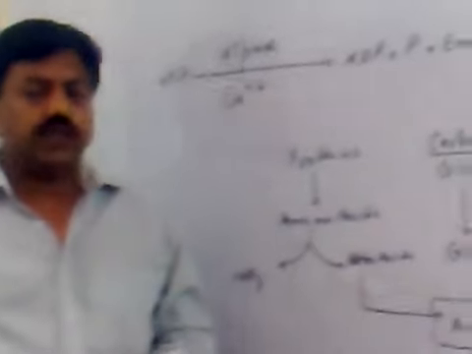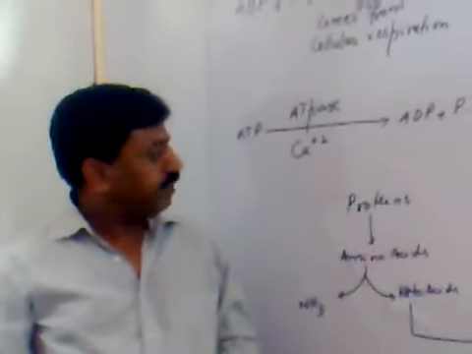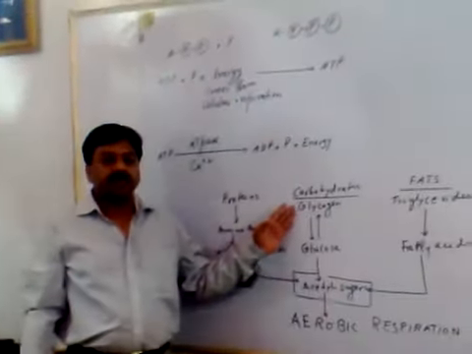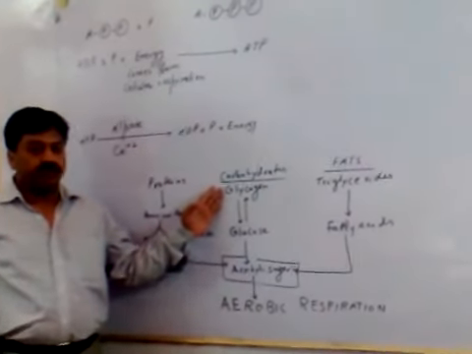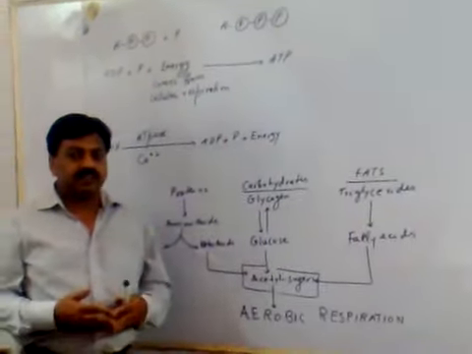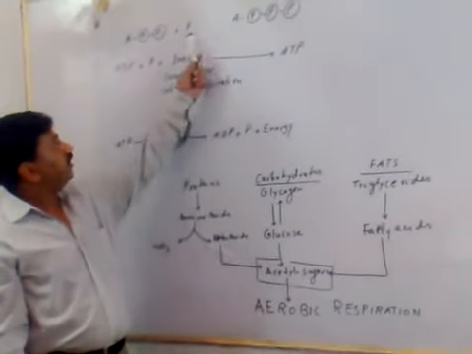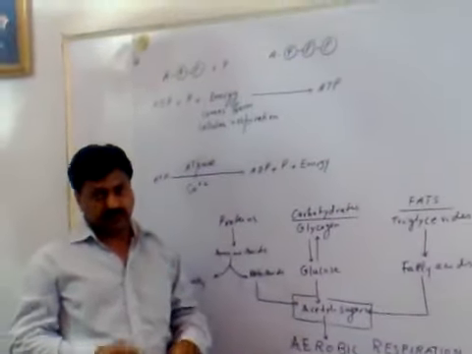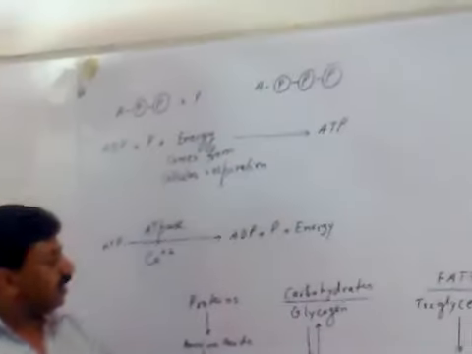And living things, including human beings, break down three types of organic compounds in order to release energy, and that energy is utilized to attach phosphate to adenosine diphosphate to form ATP.